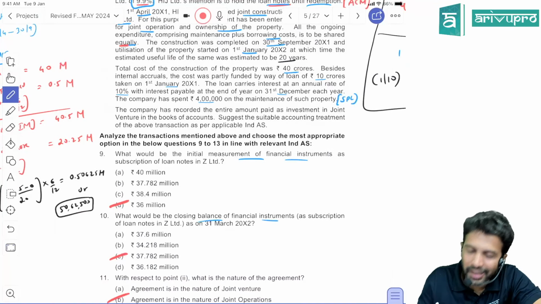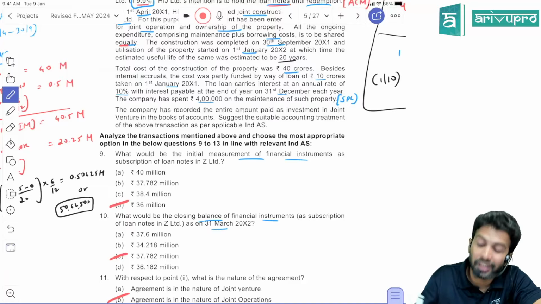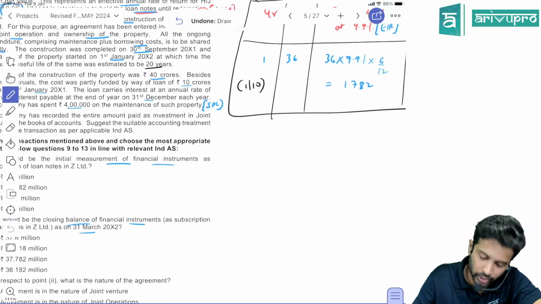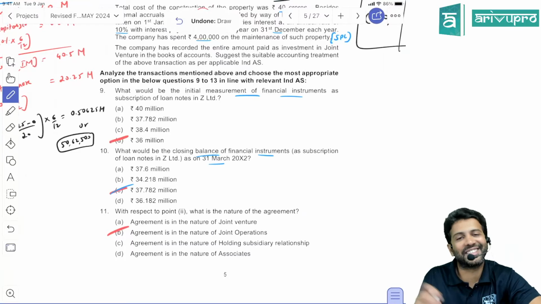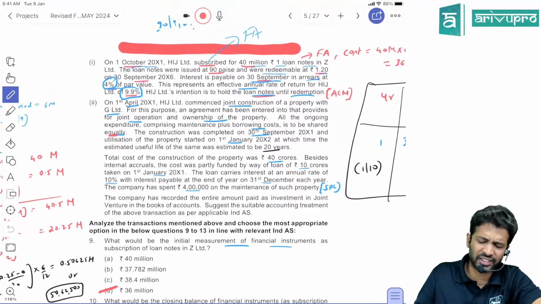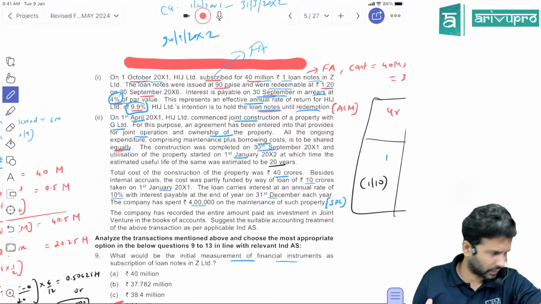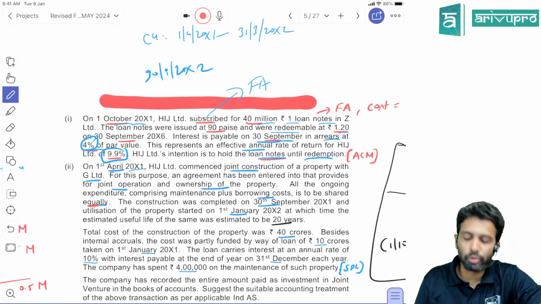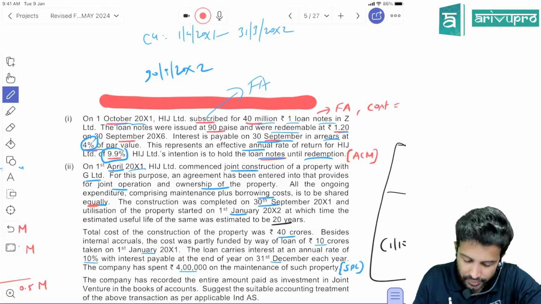What would be the closing balance of the financial instrument? They're asking, as at 31st March 20x2, at the end of the year. What is the closing balance? 37.782. So select that. C for Chennai is again the right answer. Okay, that's all. They gave one case and asked 2 questions revolving around that. Pretty straightforward. Next, one more case they've given.